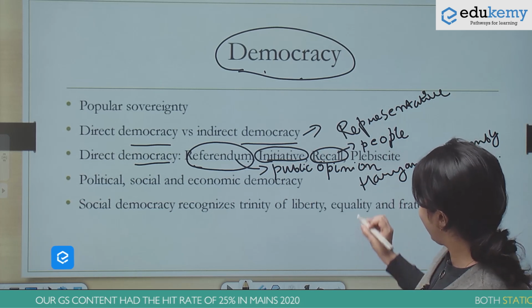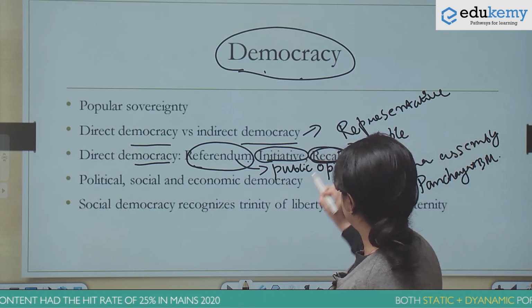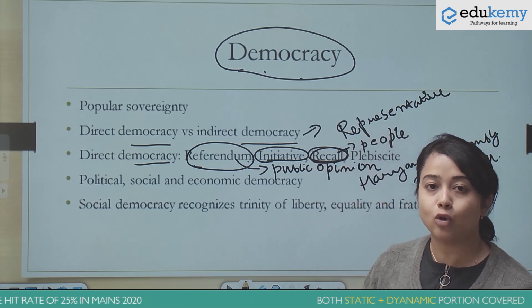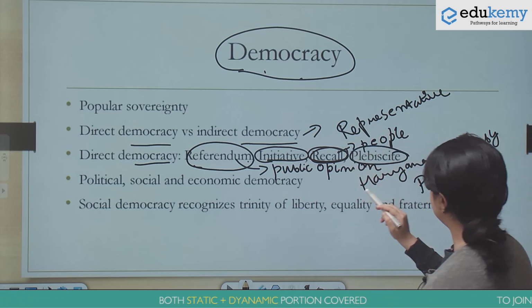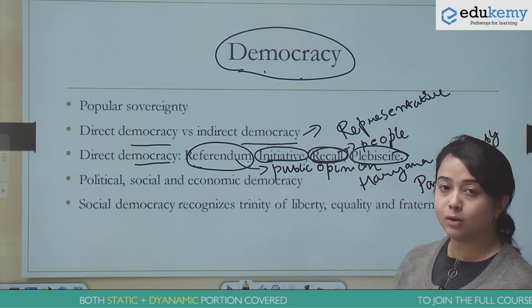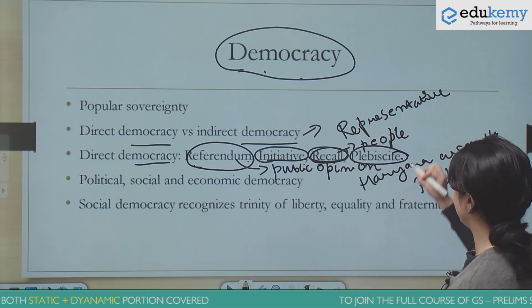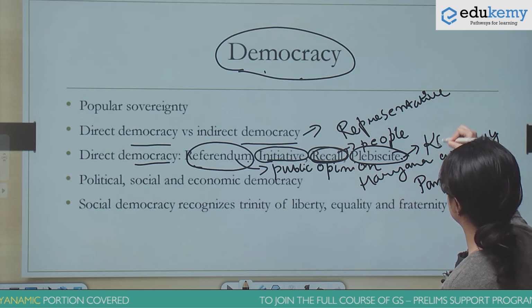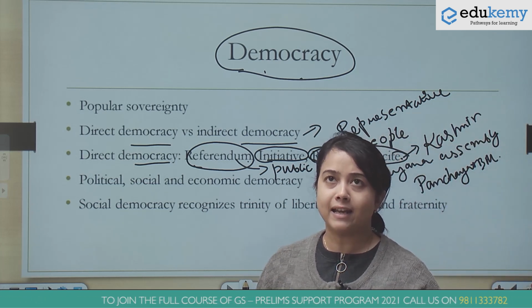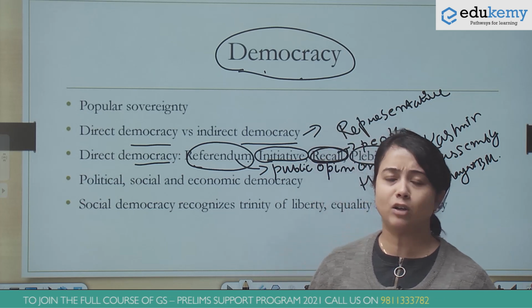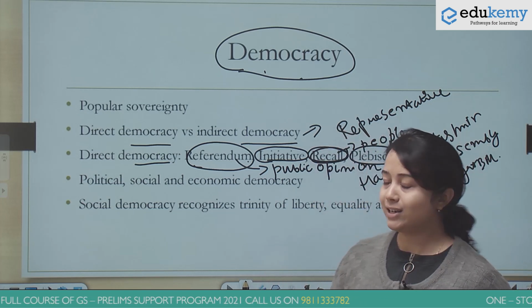So in this, an office bearer can be called back even before the expiry of his term. And plebiscite, I'm sure that this is a term that you hear most often from Pakistani politicians in reference to Kashmir. So plebiscite is usually used for taking the opinion of the people with respect to deciding certain boundary disputes.